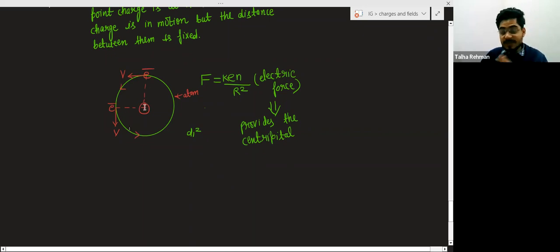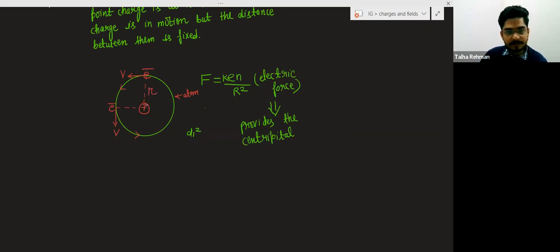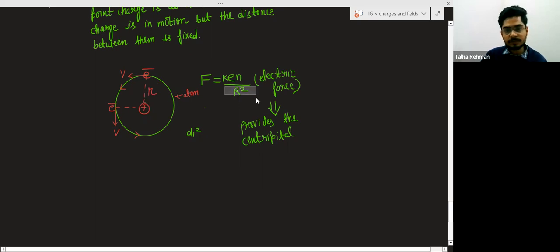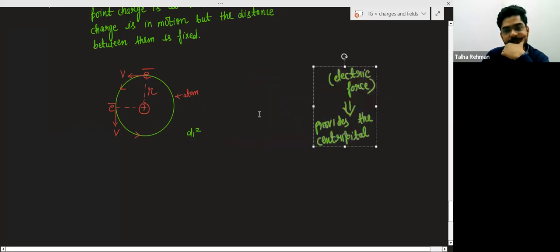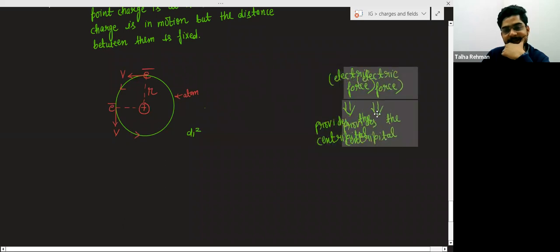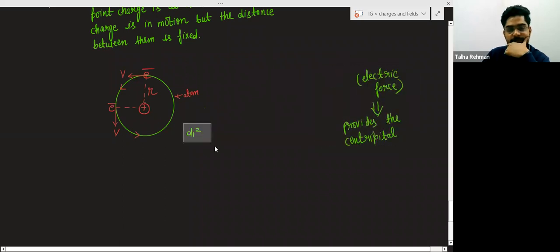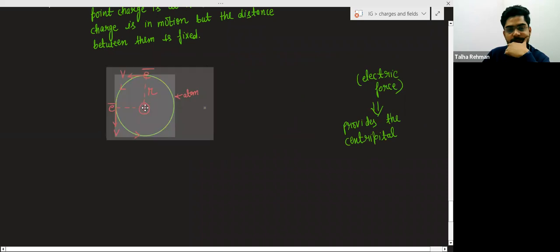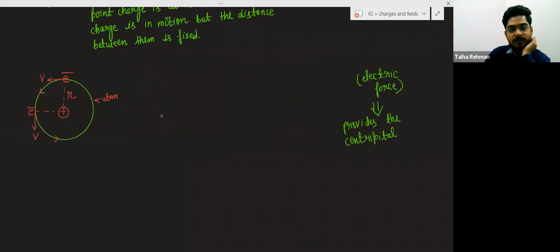So basically see this as two charges separated by some distance. Suppose this distance is r, small r. This is one charge, this is another charge. I am modifying it a little bit so as to understand in a better way.